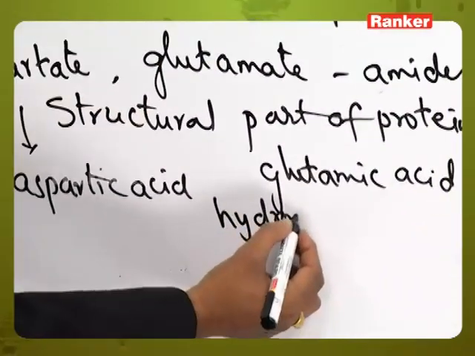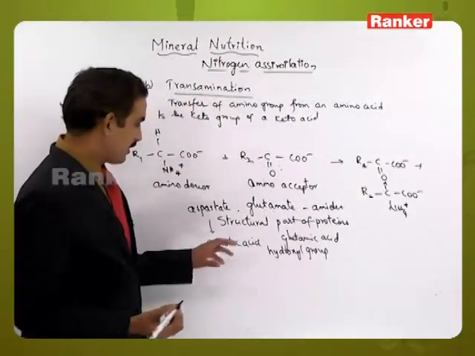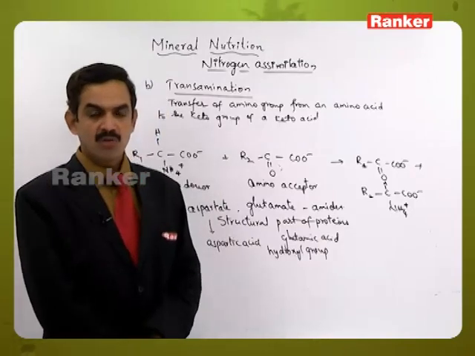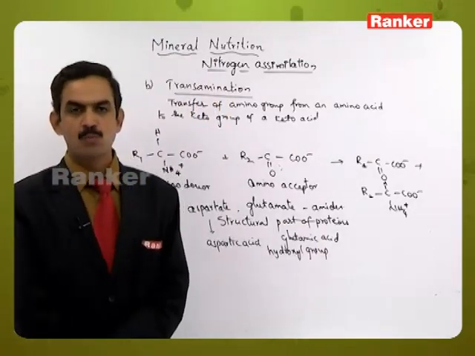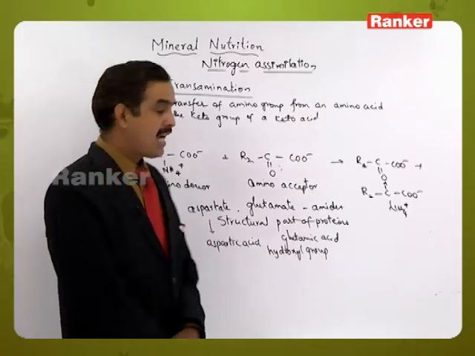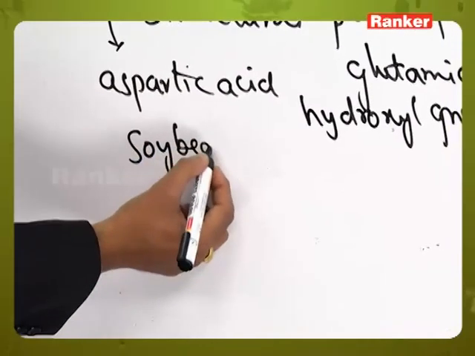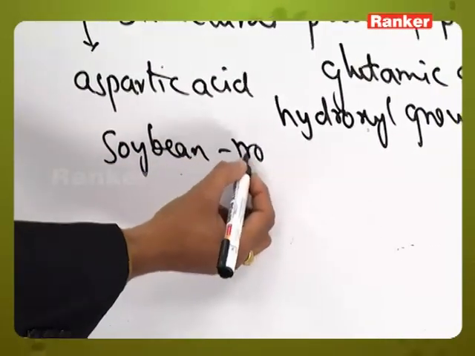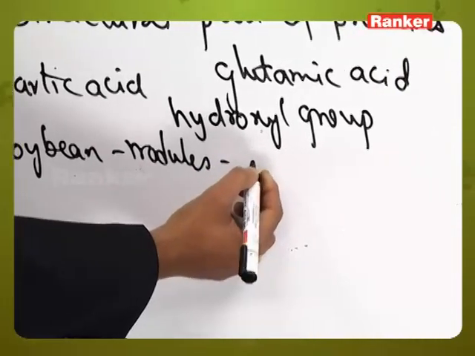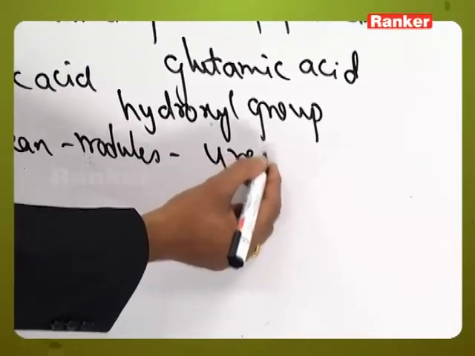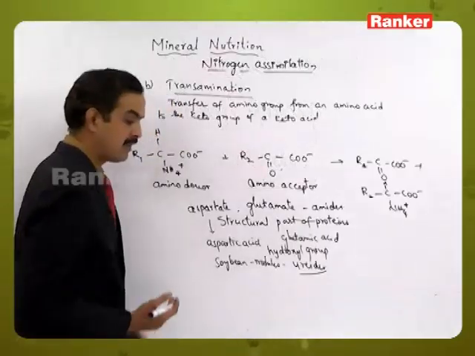amino group. These amides contain more nitrogen when compared to the amino acids. That's why they are transported through the xylem tissue. In some plants like the soya bean, the nodules transport the nitrogen in the form of ureides.